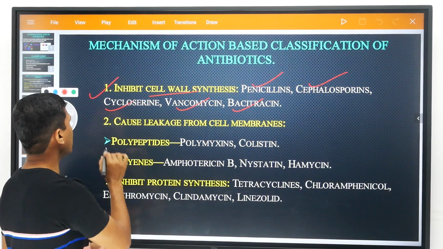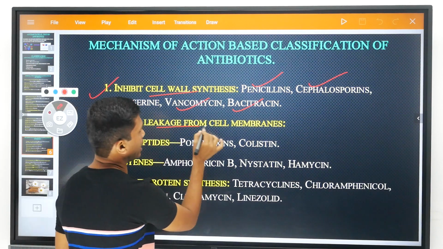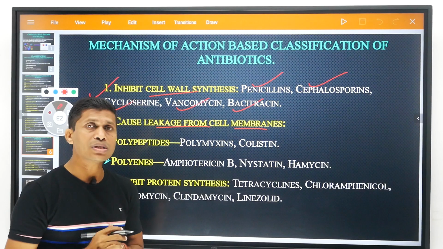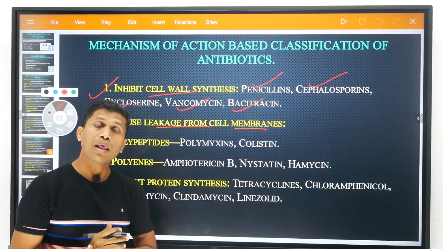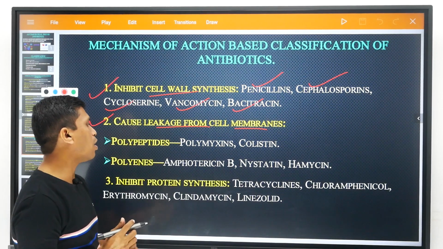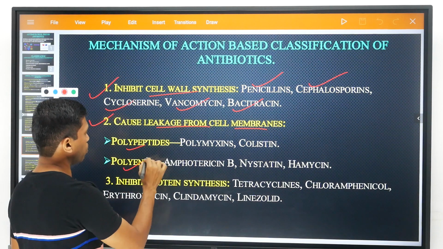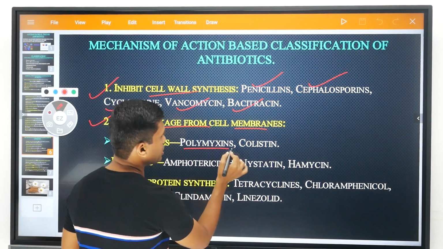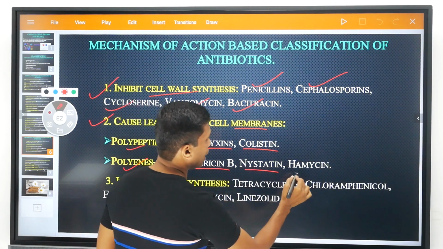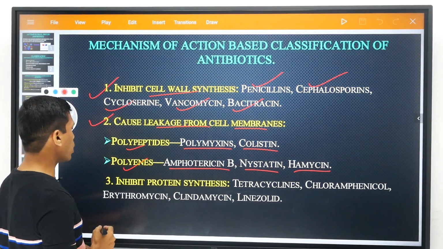Dear friends, after that another class of antibiotics are those that cause leakage from the cell membrane. These antibiotics cause leakage from the cell membrane of bacteria or other microorganisms and inhibit the growth or kill the bacteria. Examples are the polypeptides and polyenes like polymyxins and colistin, as well as amphotericin B, nystatin and hamycin. These cause leakage from the cell membrane of microorganisms.